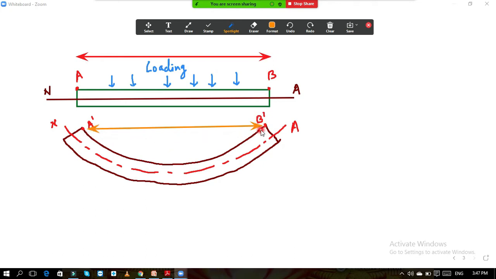A dash and B dash are displaced towards each other, so the distance gets reduced. When the reduction is there, then which type of stresses are there? Compressive stresses are there. So here you can see above the neutral axis, compressive stresses are developed.